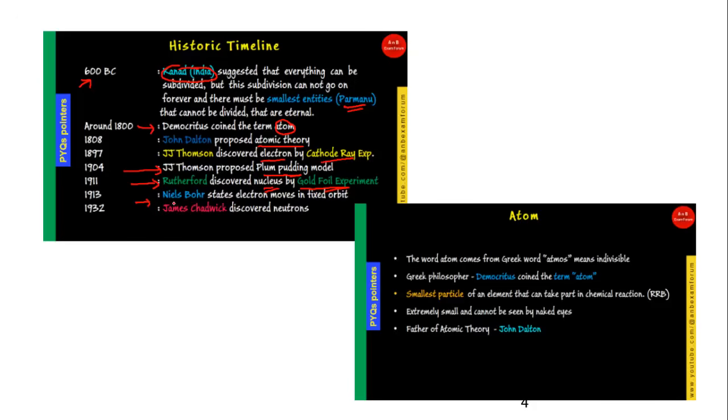Based on that, you have a question in your exam. And in 1932, it is James Chadwick who discovered the neutron. This is a very important pointer which is generally asked in the exam. All such things we have covered in our theory part.